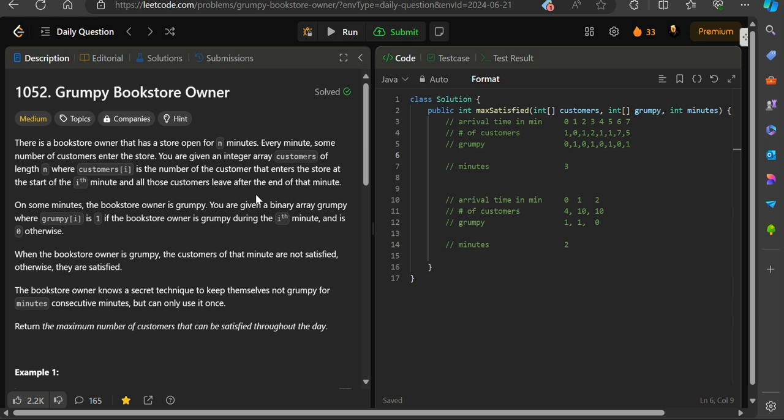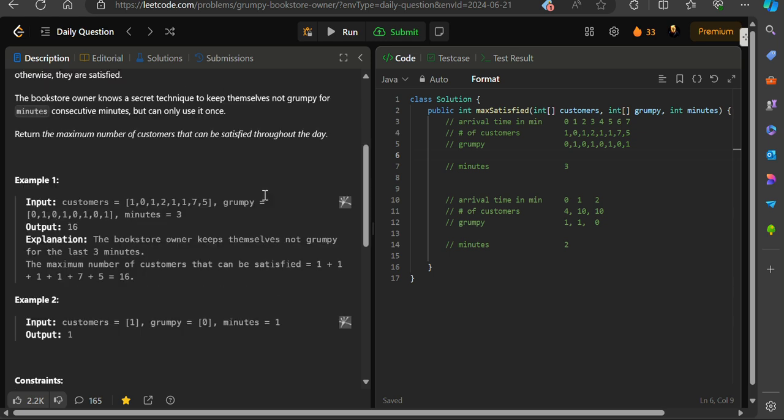To solve a very interesting LeetCode problem, that is Grumpy Bookstore Owner. Here in this problem, we have been given a customers array denoting the arrival time of the customers at the bookstore, and also another array which denotes the state of the bookstore owner at a particular instant of time, and another variable called minutes which denotes the maximum consecutive time that the bookstore owner can be happy at a time.